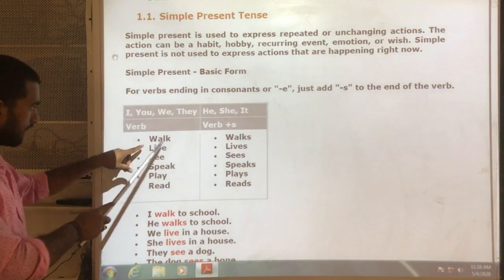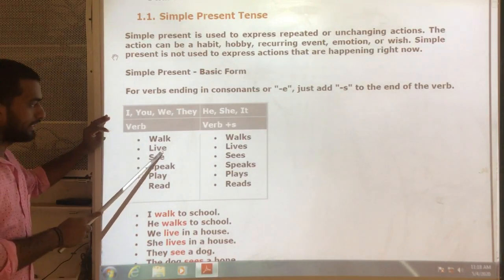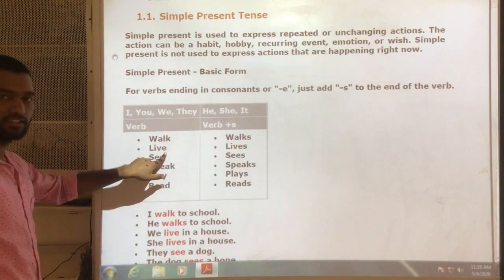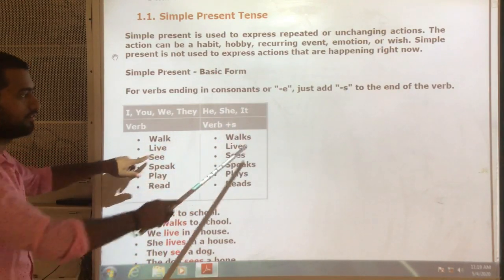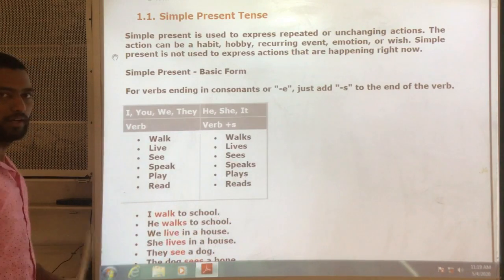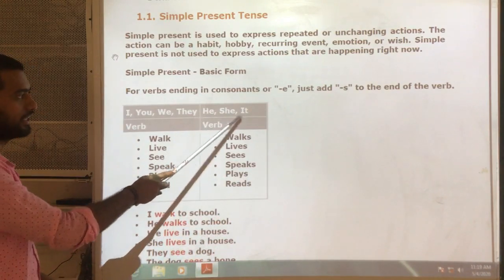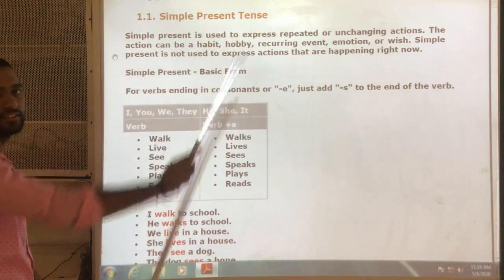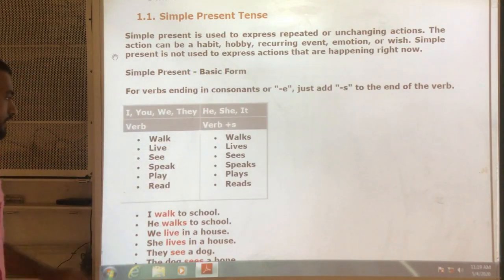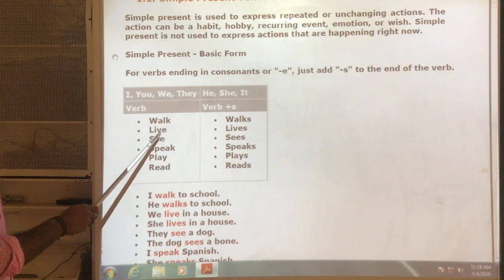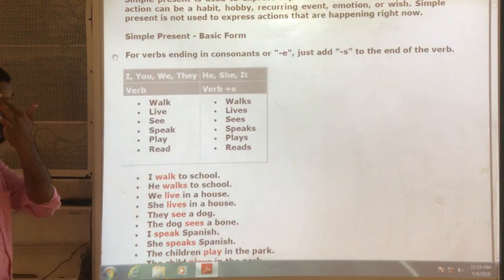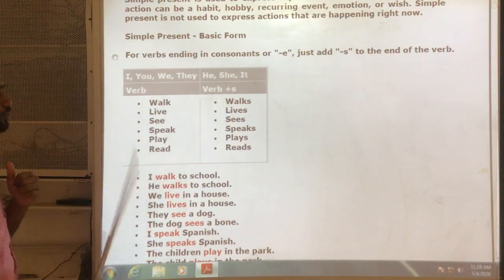So K is a consonant, E is a vowel, or as I have already mentioned, if E is the last letter or any consonant is there, we add s to the verb for the subjects he, she and it, and that too for simple present tense sentences. Understand? Next, for the subjects he, she, it, walk becomes walks, live becomes lives.